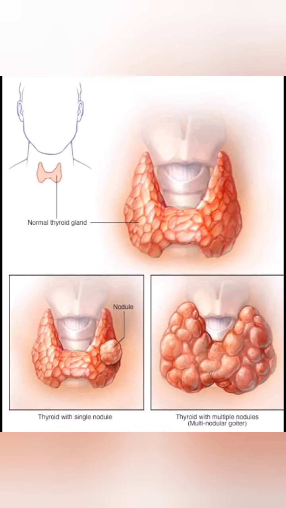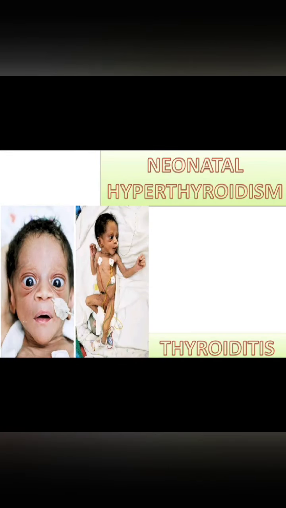Talking about toxic nodular goiter and thyroid adenoma: in toxic nodular goiter, follicles start generating lots of thyroid hormone, and in adenoma a benign tumor makes excess thyroid hormone. Talking about neonatal hyperthyroidism, a mother with Graves' disease generates too much thyroid hormone in response to thyroid stimulating immunoglobulin, which crosses the placenta and enters the baby.